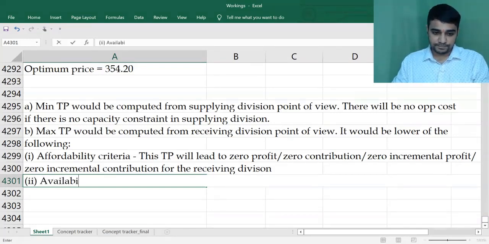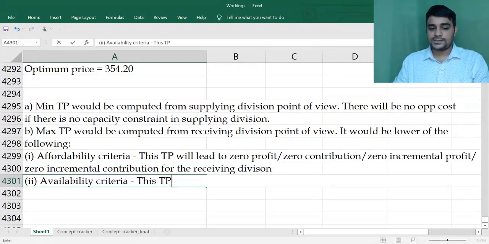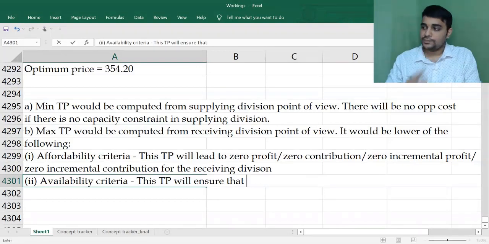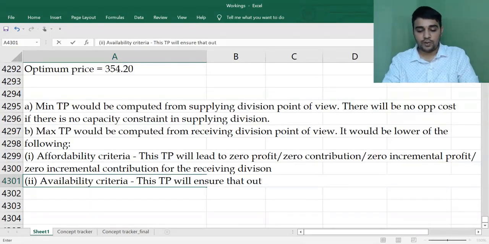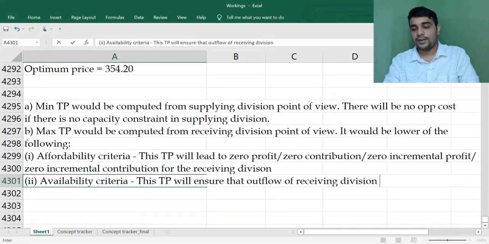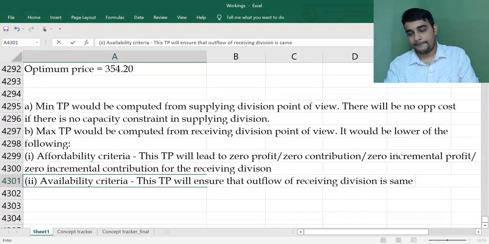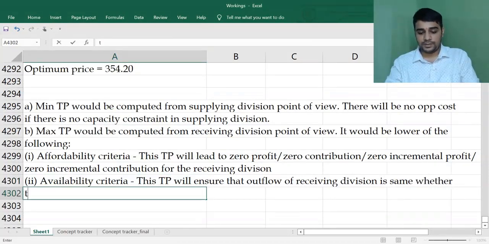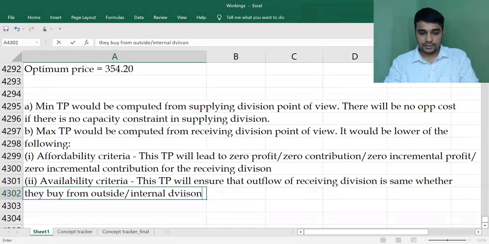Point number 2, availability criteria. This transfer price will ensure that the outflow of the receiving division is the same whether they buy from outside or from the internal division.